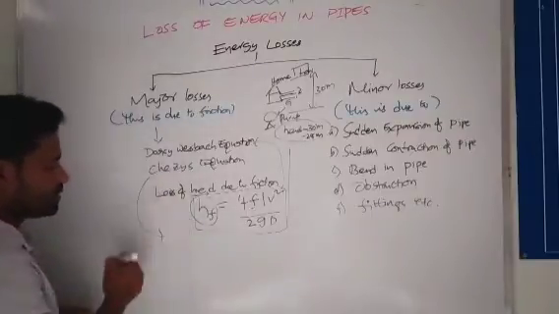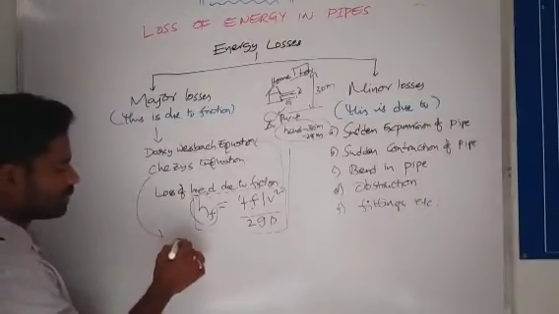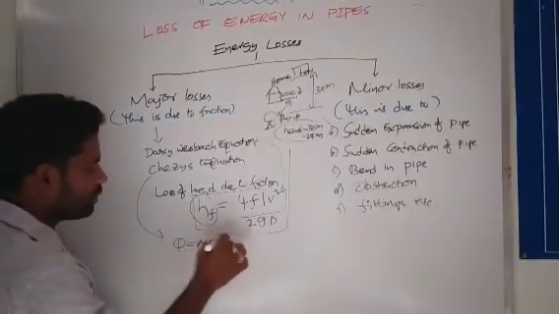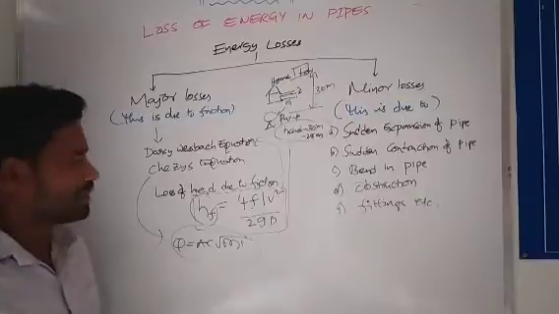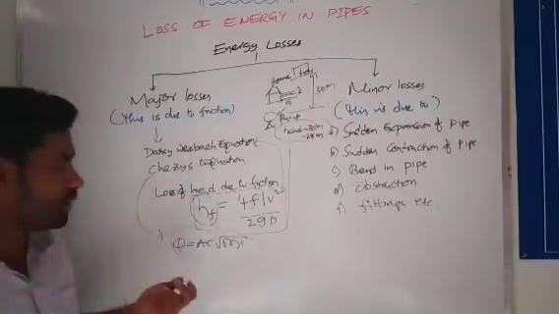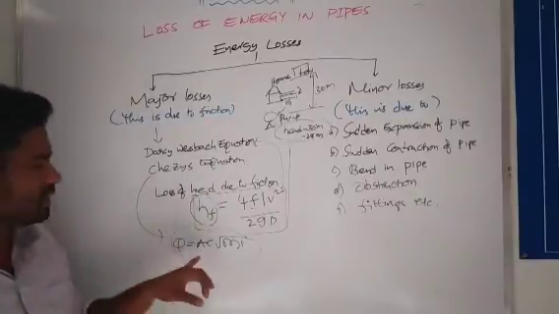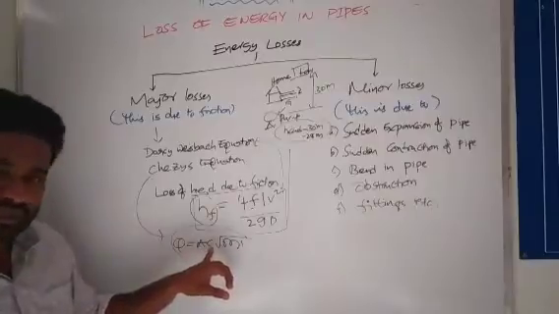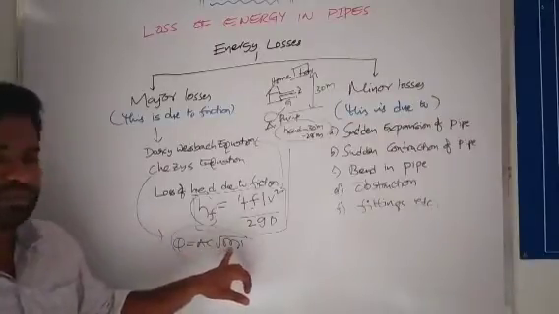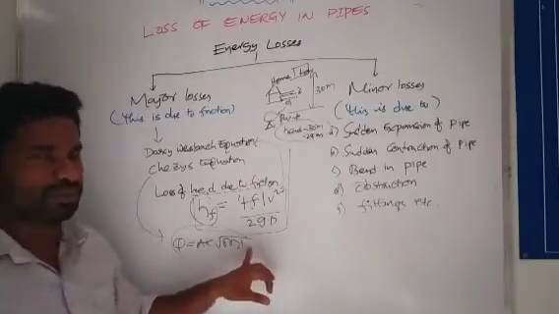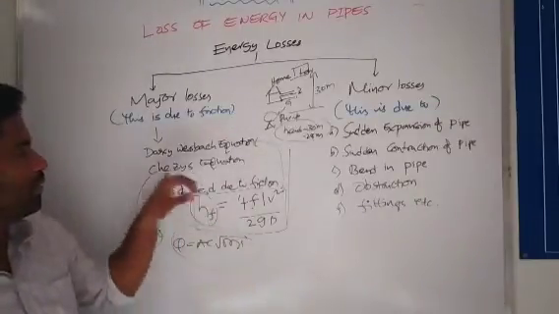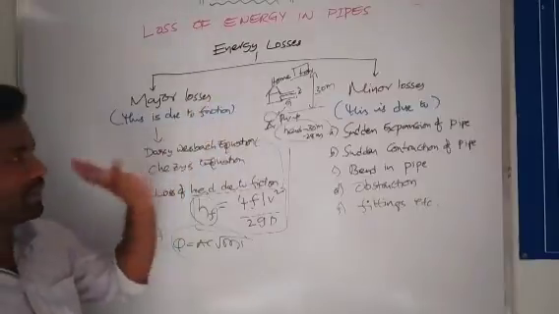And Chezy's equation. Chezy's equation is nothing but Q = AC√(mi). This is also used to find out the discharge in the pipeline. That depends upon the area A, C is called Chezy's constant, m is the mean hydraulic depth, and i is the slope. So this is Chezy's equation in the major losses.